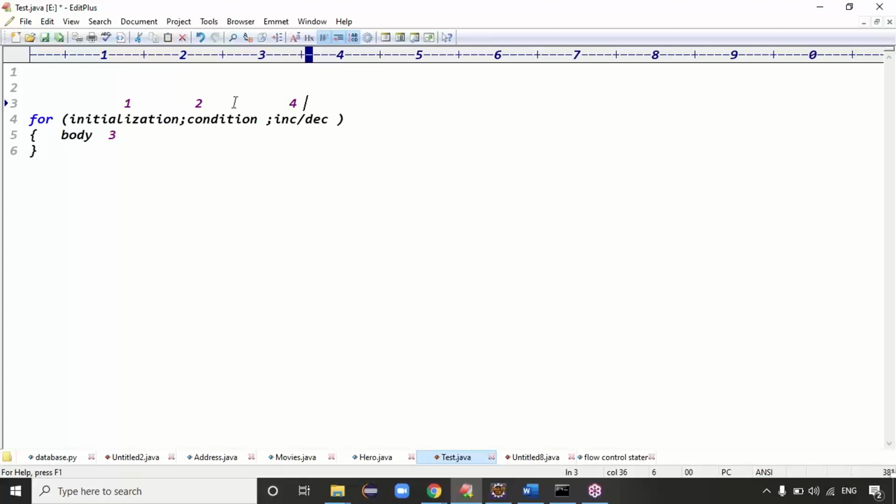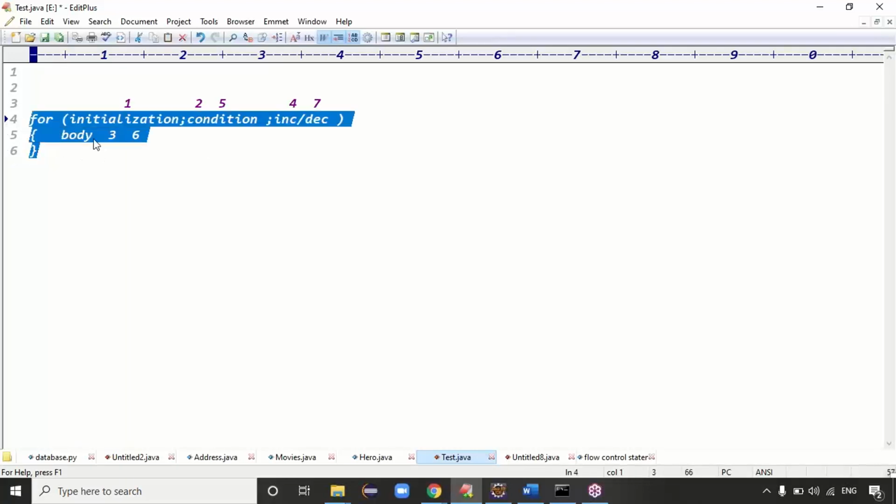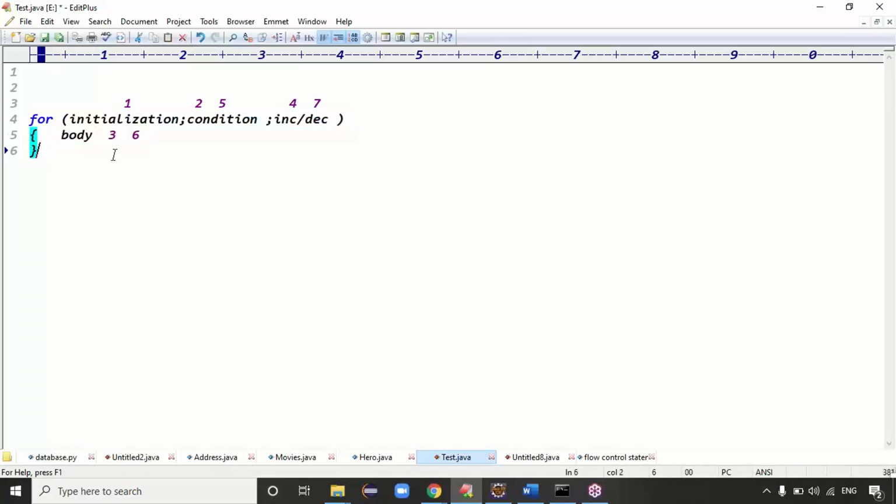After that, again the control goes to the condition, then again the body, then again the increment or decrement part. Like that, the loop is repeated. Condition, body, increment or decrement; condition, body, increment or decrement. The loop is repeated until the condition fails, right? Guys, that is the for loop syntax basically.